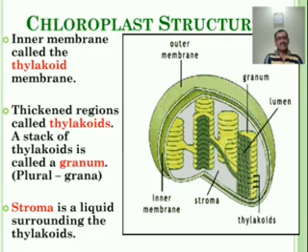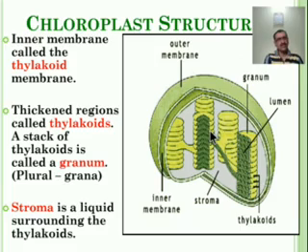Typically, chloroplasts are spherical, like in this figure, or ovoid or disc shaped cell organelles in higher plants. The diameter of this chloroplast is 4 to 6 micron, and it is about 1 to 2 micron thick.